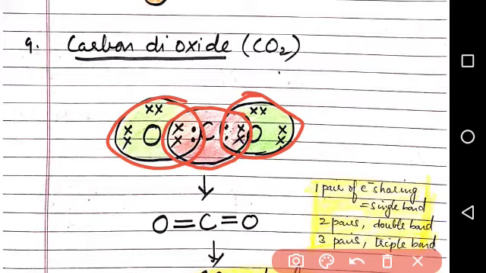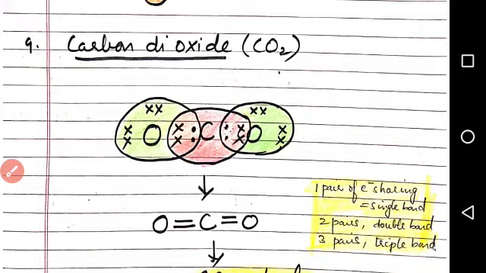So each oxygen is bonded by 2 bonds to the carbon atom, and carbon is bonded with 4 bonds towards the 2 oxygen atoms. Carbon shows valency 4 whereas oxygen shows valency 2. In this way the CO2 molecule is formed.